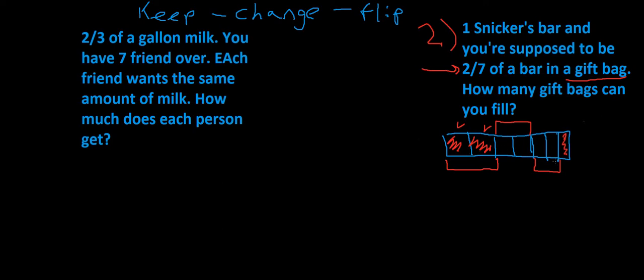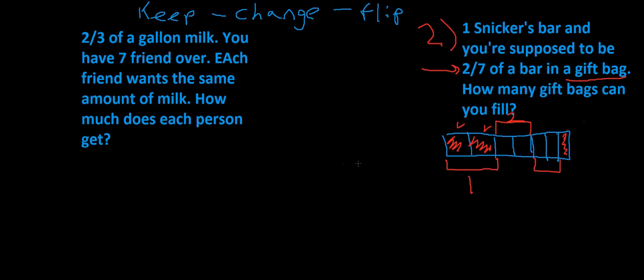So we have one Snickers bar, 2/7 a person. That would be one gift bag, 2 gift bags. That'd be the second gift bag. This would be the third gift bag. The answer should be 3 gift bags, and then we'd have about 1/7 left, just kind of spare. Usually you'd eat this, right? If you're the person distributing the treats or something. Okay, all right, so that's how you can kind of get the answer.